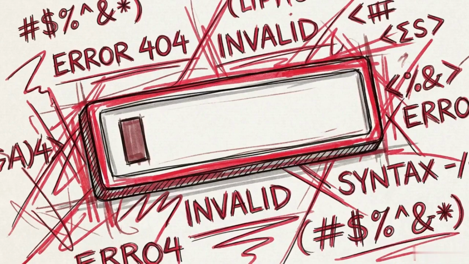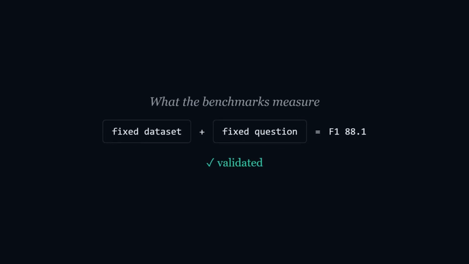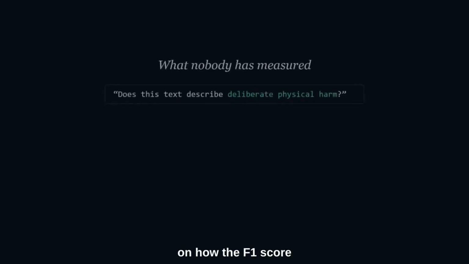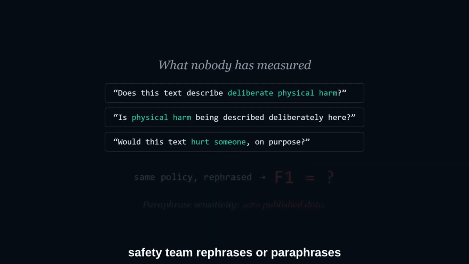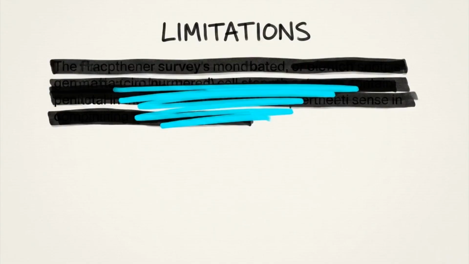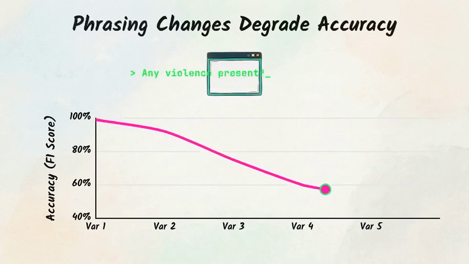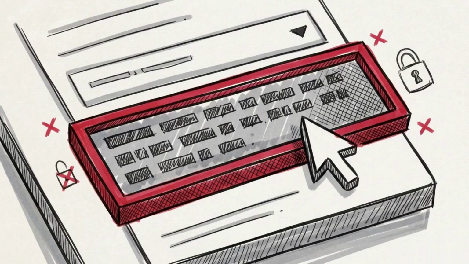Forcing strict plain text policy prompts introduces a new failure surface. Current benchmark suites only validate fixed questions against fixed datasets. They leave real-world deployment variance unmeasured. There is zero published data on how the F1 score fluctuates when a trust and safety team rephrases or paraphrases the exact same policy question. The model card explicitly concedes weaknesses in handling obfuscated inputs and adversarial attacks targeting the yes-no logic. If the classification accuracy degrades based on how the deployer words the question, the freedom of inference time policy collapses back into relying on fixed vendor-tested prompts.